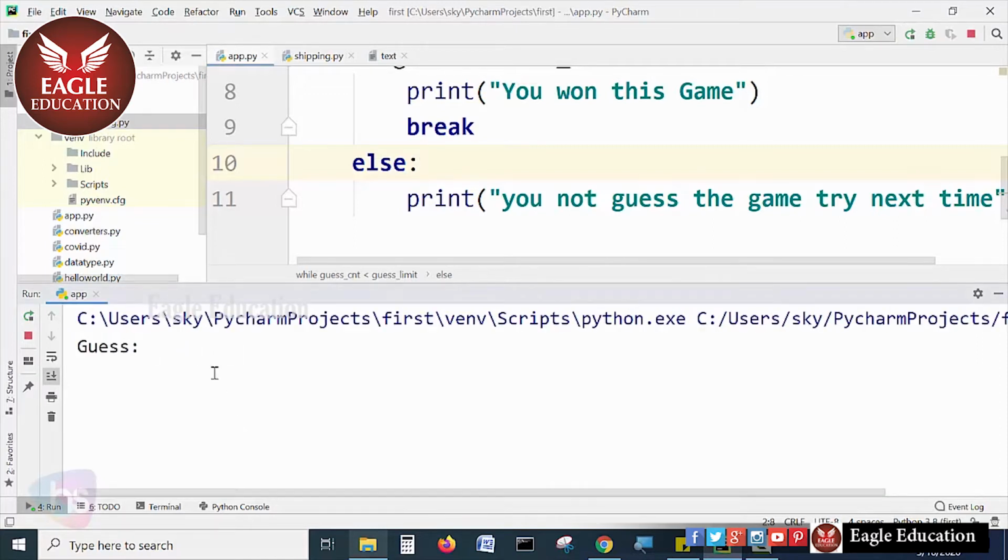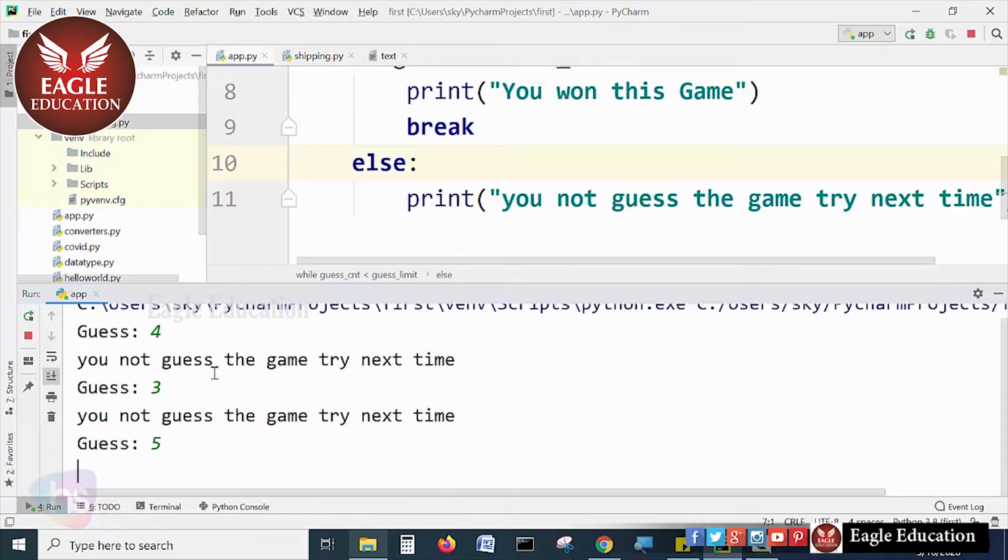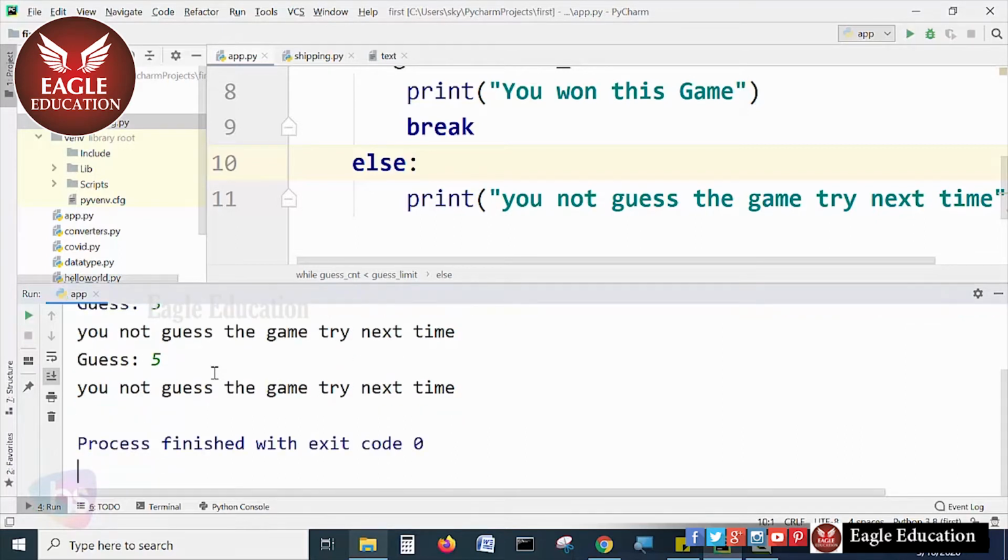Now my secret number is 4. You did not guess the game, try next time. If I press 3, you did not guess the game, try next time. If I press 5, you have reached the 3 limits.